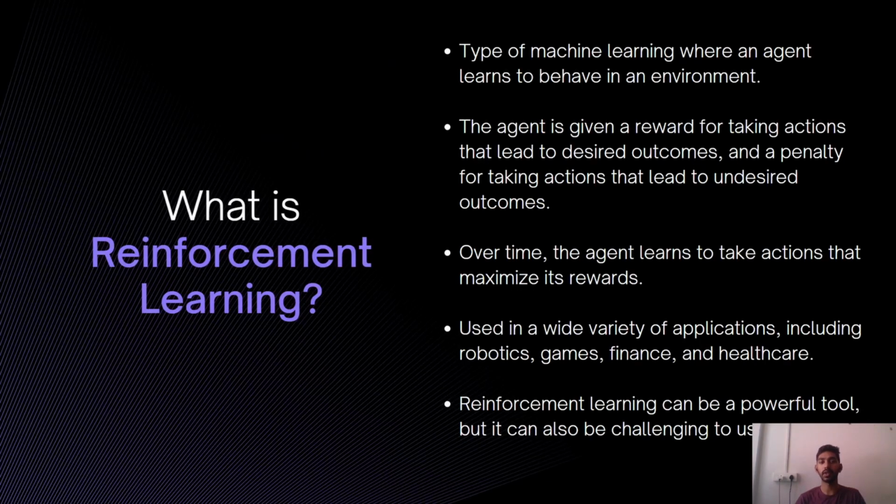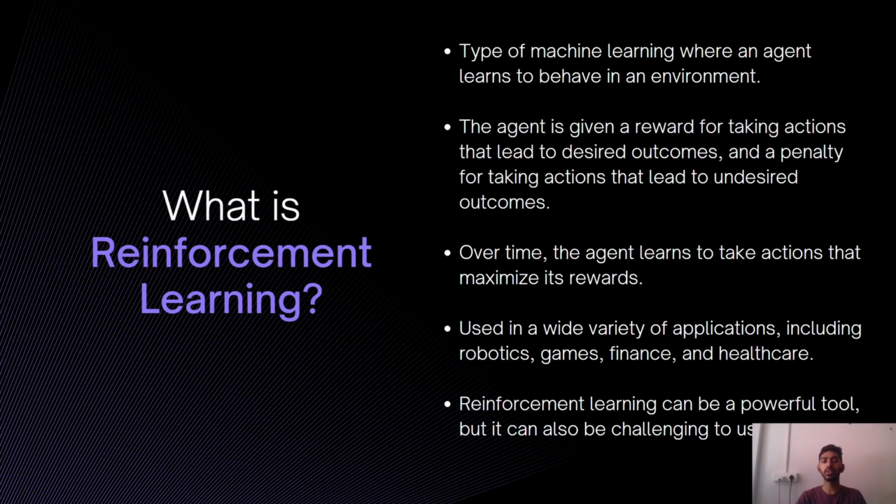So initially, what is reinforcement learning? Reinforcement learning is a type of machine learning algorithm where an agent learns to behave in an environment in a random way without any predefined suggestions or any inputs. The agent is given rewards if the action it takes leads to a desired outcome, and it is also given a penalty if the actions that it takes lead to an undesired outcome.